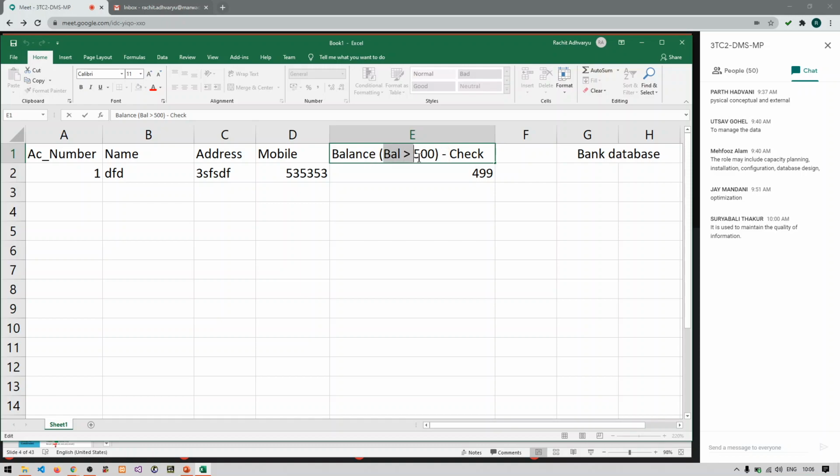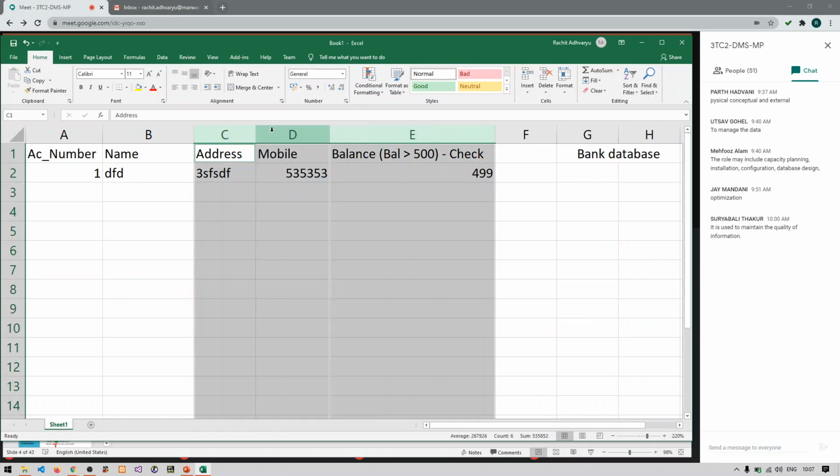Now what is the condition that we have put using check constraint? The condition is balance should be greater than 500. So every time you transact, it will check that the balance should be greater than 500. If you enter 499, it won't be allowed to insert that record in your database. It will say that this is invalid, it violates the constraint already imposed on this particular column. So this is what check constraint is. Check constraint is mainly used to apply some conditions on a single column or on a group of columns.